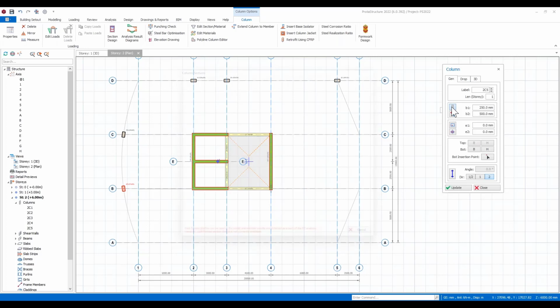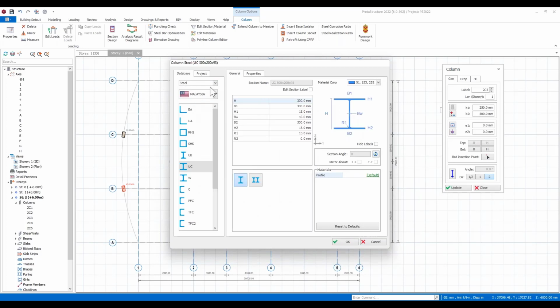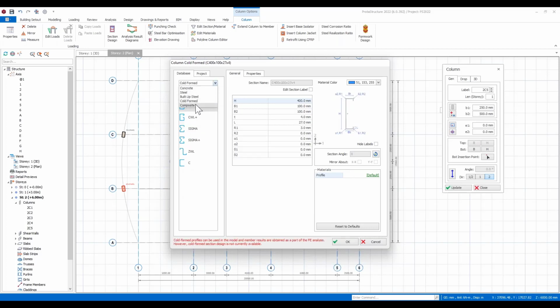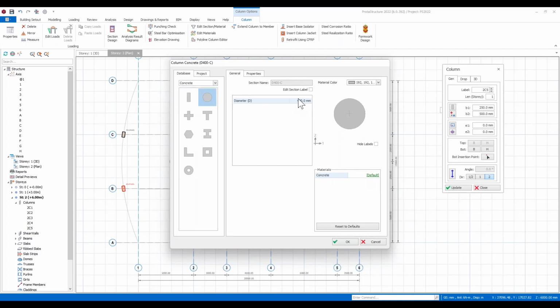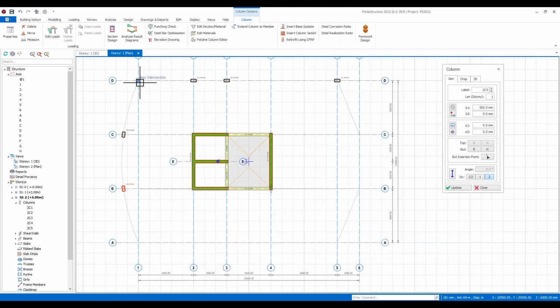Now, to make it easy, we do have lots of libraries of standard elements. So whether you're working with concrete or maybe steel or built up sections, cold form sections, they're all available in the library here, and you can choose from these. So if I wanted to quickly define a circular column, I can do so. All the engineering properties are automatically calculated for you, and then you can start to work with those in the model. So I can just come in here and create some columns. Okay, we can just run around and position those accordingly.